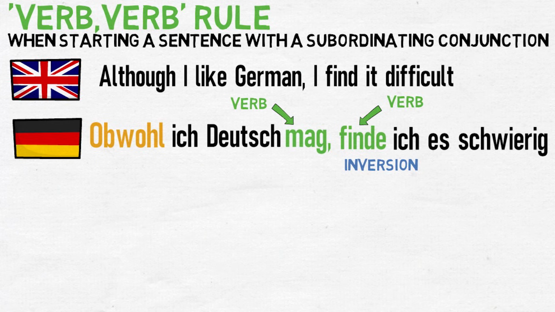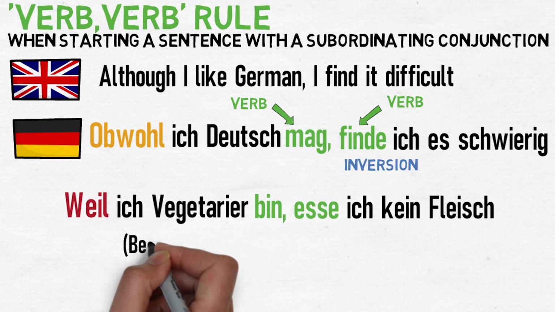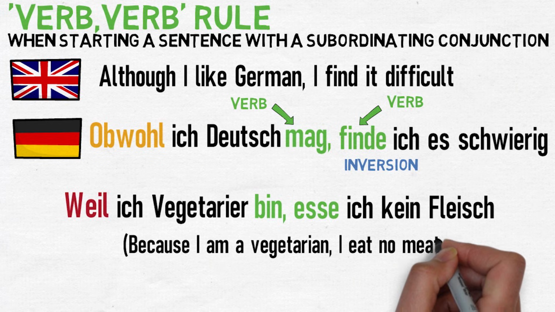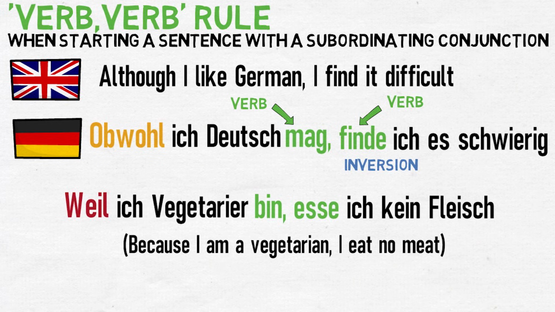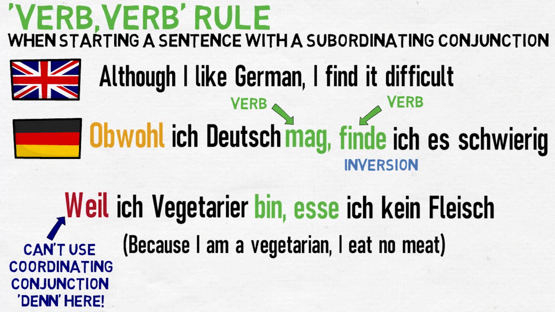Here's one more example. Weil ich Vegetarier bin, esse ich kein Fleisch. Because I'm a vegetarian, I eat no meat. It's worth noting that in this above example, you could not use the coordinating conjunction or no change word denn instead of weil. They are completely interchangeable in all other scenarios, but you cannot start a sentence with the word denn.